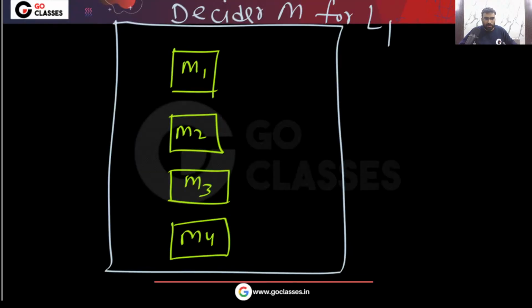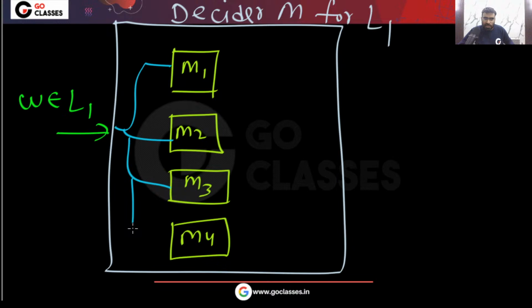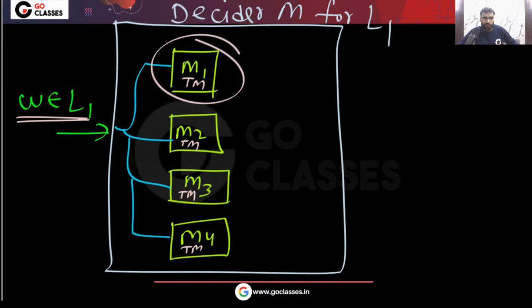Now notice what I will do. Very simple. You just give a string. Let me give you this string W belonging to L1. Then I will run it here, here, here, and here. Because this is a Turing machine, if you give a member, what will this Turing machine do? So this is the Turing machine for L1.